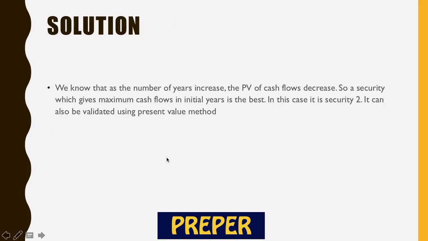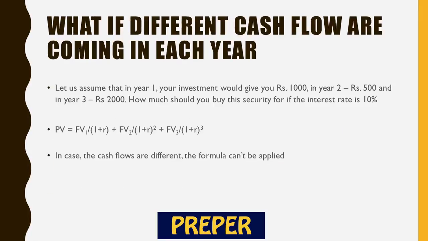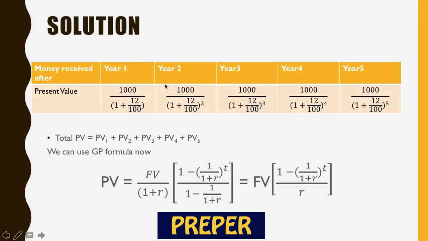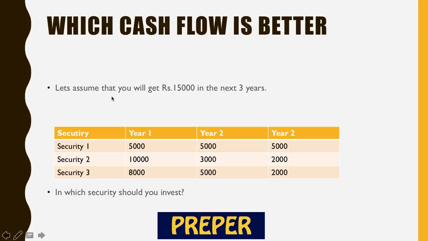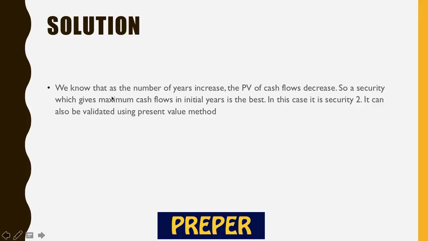So we know that as the number of years increases, the present value of cash flow would decrease, right? So look at this. In year one, the cash flow was 1000 divided by 1.12. Here it was 1000 divided by 1.12 raised to power 4, which is way less than year one's cash flow, right? So that's what we are trying to say.